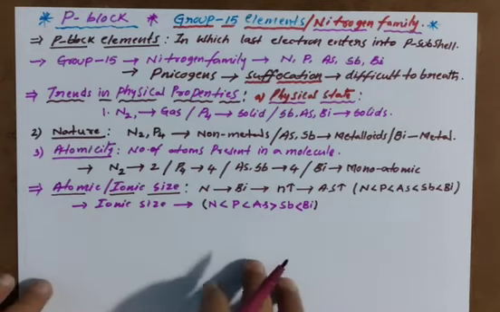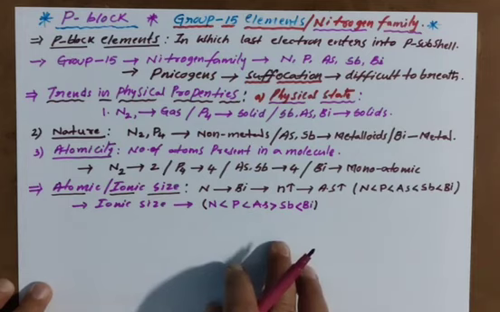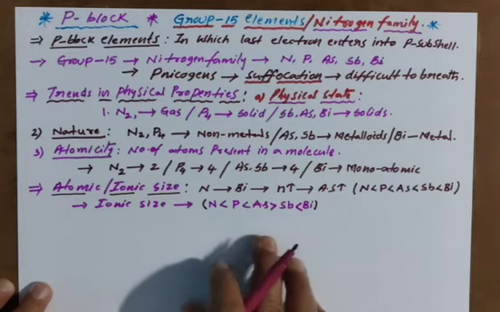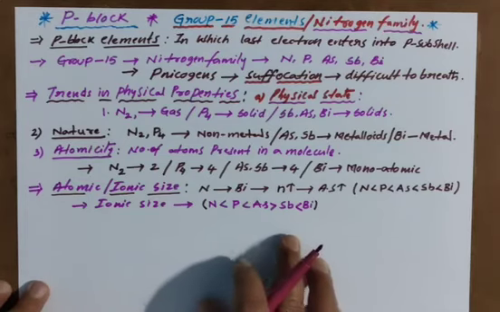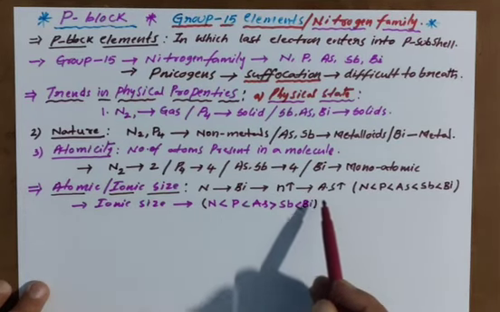Clear? And the main reason why atomic size or ionic size increases is that when the principal quantum number increases, atomic size increases.